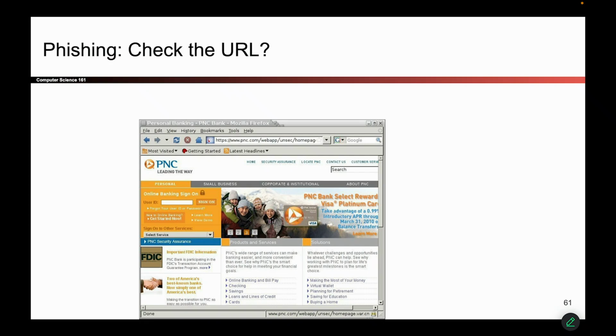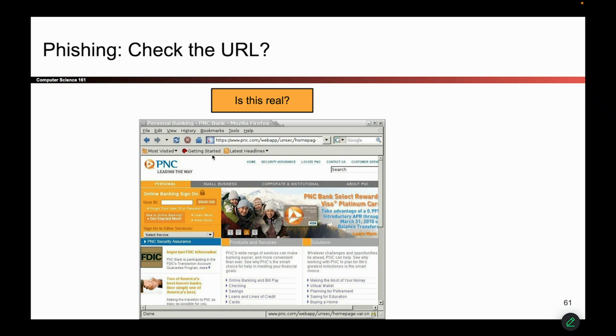So how do you, as a user, stop phishing attacks? This is a very old browser, but one thing you can do is maybe check the URL of what page you're on. So for example, if I look at this, one question might be, is this real? Well, I could look at the URL up here, and it seems like I am indeed on the pnc.com website. So maybe this is OK.